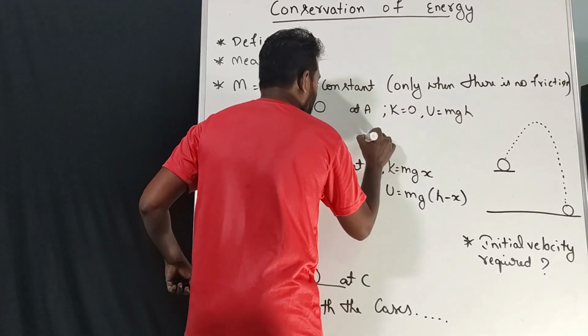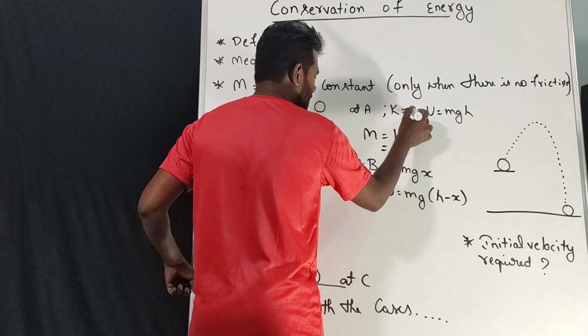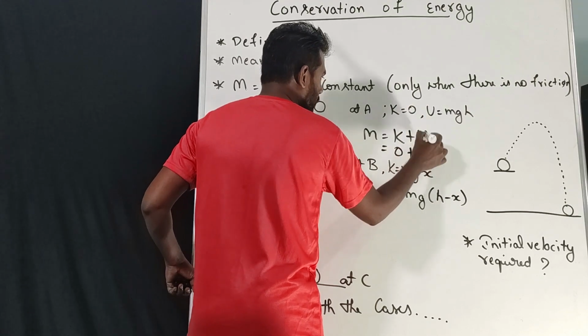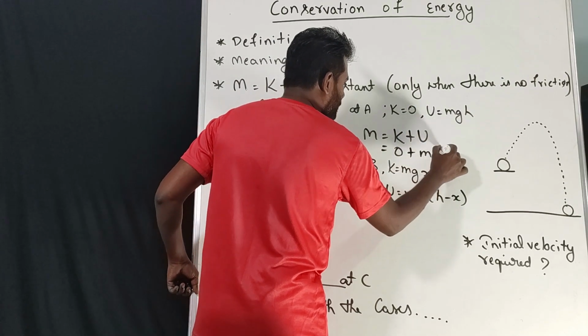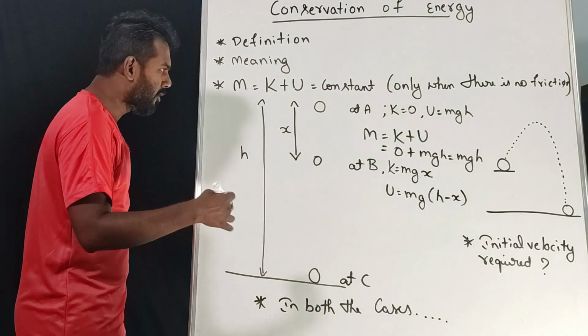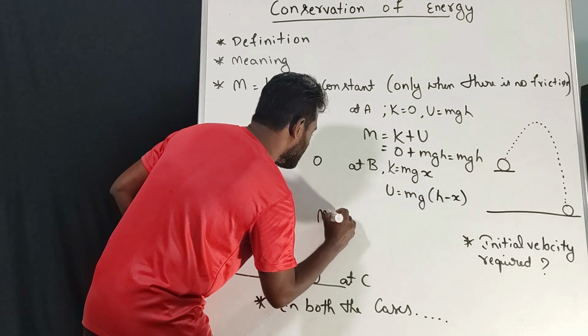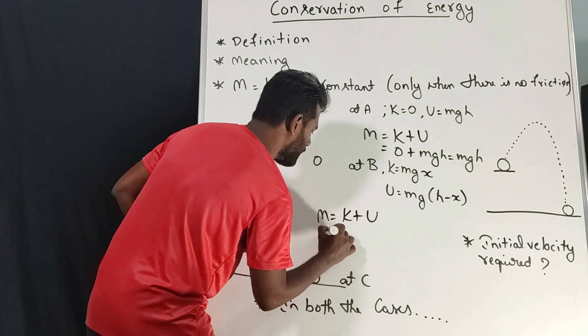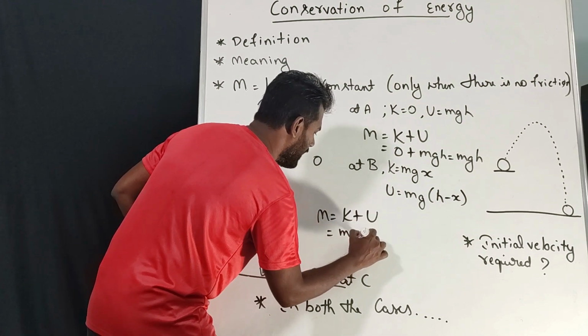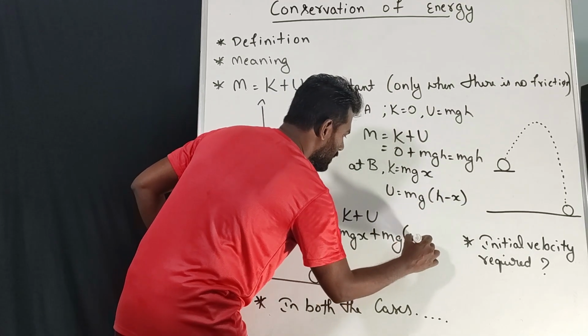Okay, listen. Mechanical energy is the sum of kinetic energy and potential energy. In this case, kinetic energy was 0, potential energy was mgh. So finally, that is nothing but mgh. Now we'll talk about this one. Here, mechanical energy is equal to K plus U. K is nothing but mgx. Here U is mg(h minus x).